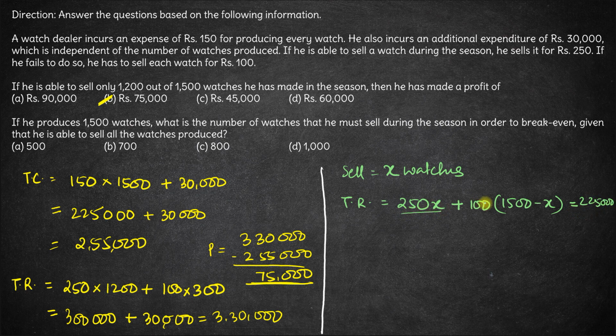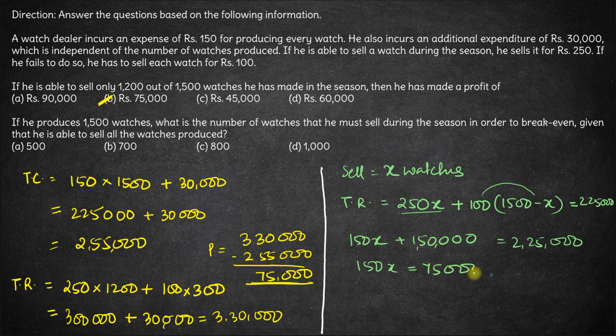We'll have 250x minus 100x, so 150x, plus 100 into 1500, which is 1,50,000. This is equal to 2,25,000.